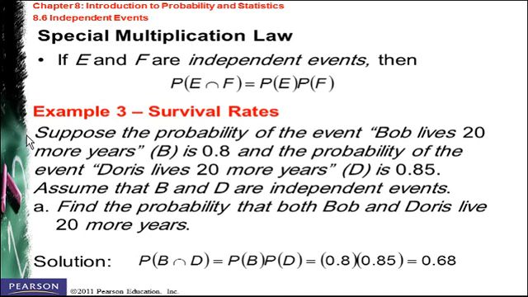Suppose the probability of the event Bob lives 20 more years, let's say B, is 0.8, and the probability of the event Doris lives 20 more years, D, is 0.85. Assume that B and D are independent events. We need to find the probability that both Bob and Doris live 20 more years. So the probability of B and D is going to be the probability of B times the probability of D, which is equal to 0.8 times 0.85, and the final result is shown.